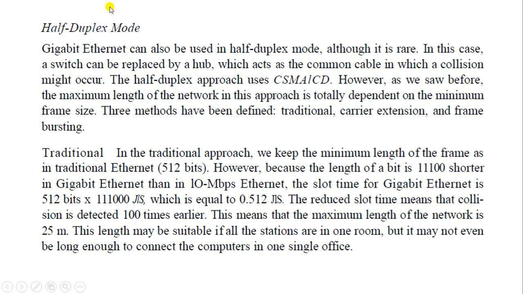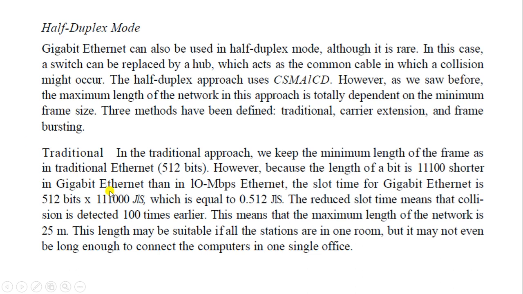The next thing we are going to study is the half duplex mode. Gigabit Ethernet can also be used in half duplex mode, although it is very rare because full duplex is mostly used. In this case, a switch can be replaced by a hub. So instead of a switch we use a hub, which acts as a common cable in which collisions might occur. The half duplex approach uses CSMA/CD. However, as we saw before, the maximum length of the network in this approach is totally dependent upon the minimum frame size. So three methods are used: traditional, carrier extension and frame bursting.